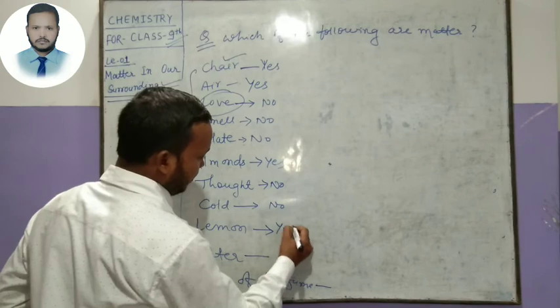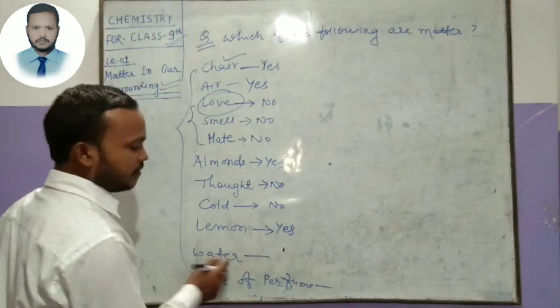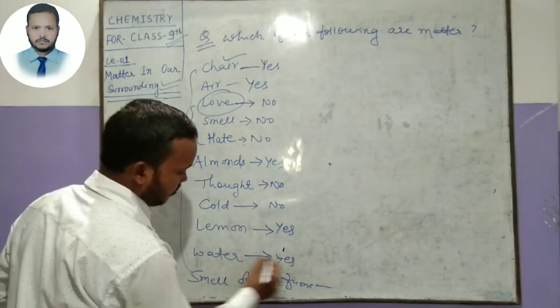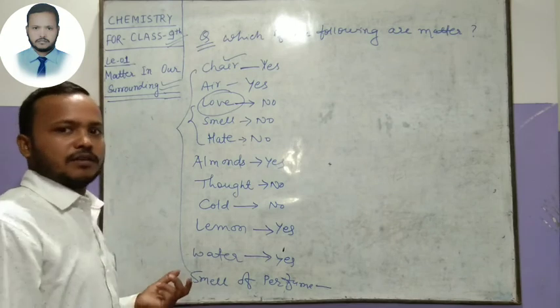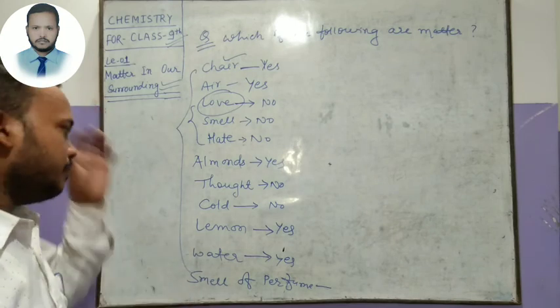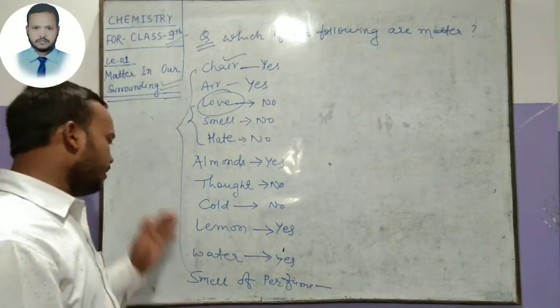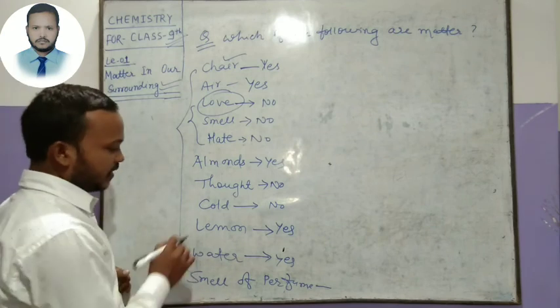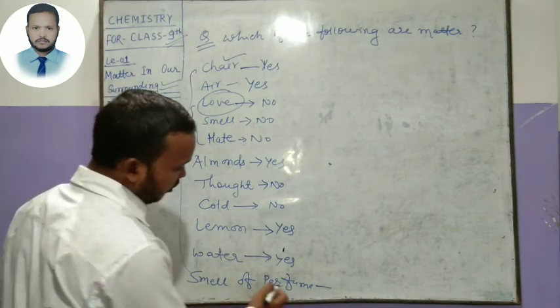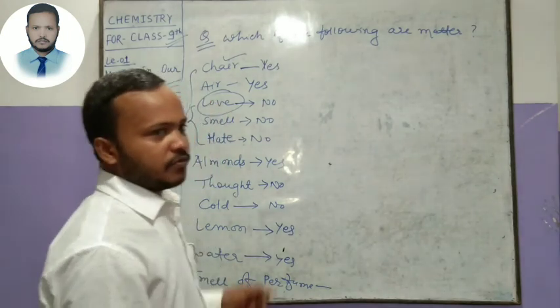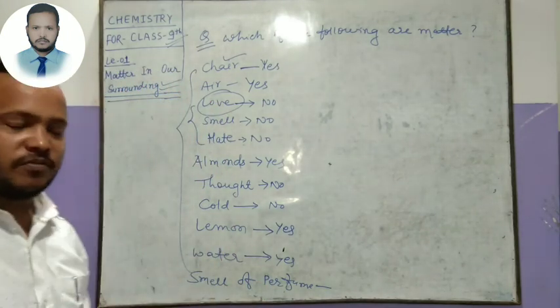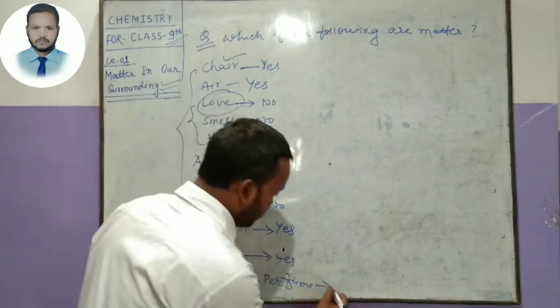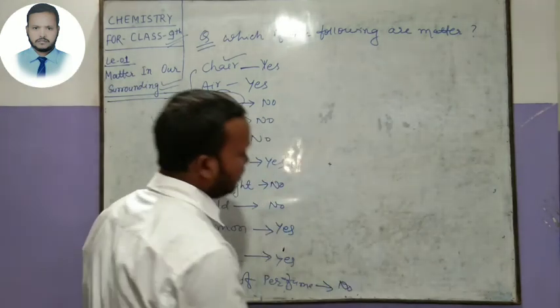So I write here yes. And is water a matter? Yes. How can you say that water is a matter? Because water has mass and it occupies space. So water is a matter. But is a smell of perfume a matter? A smell of perfume is not. It is not matter. Clear?